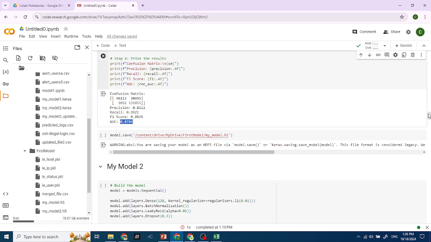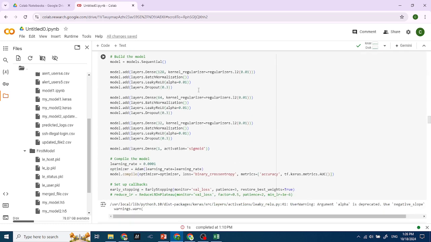Now let me take a look. My second model is kind of like the first model, but I add more things like batch normalization and dropout. I decrease the dropout from 0.5 to 0.3 in order to make it learn more neurons inside the hidden layer. Okay,